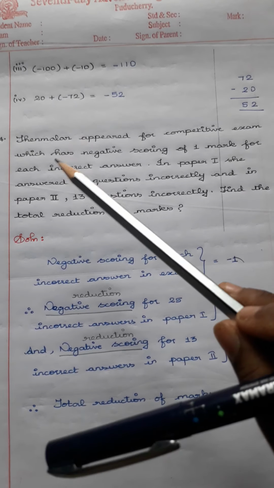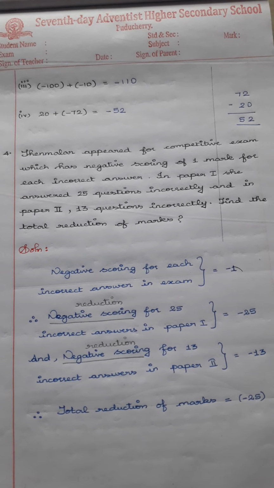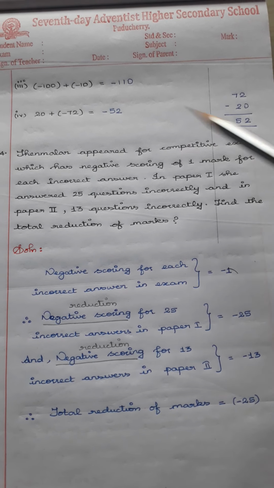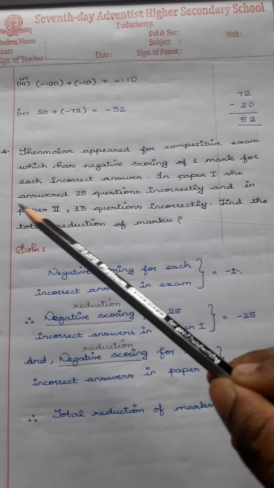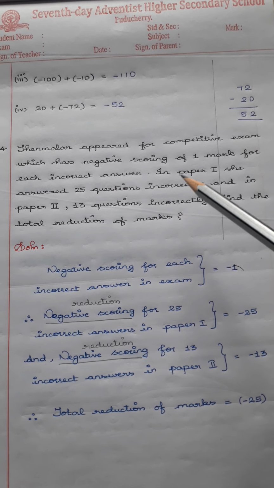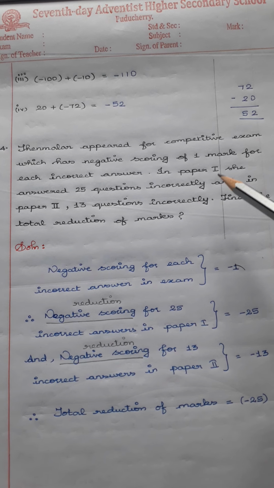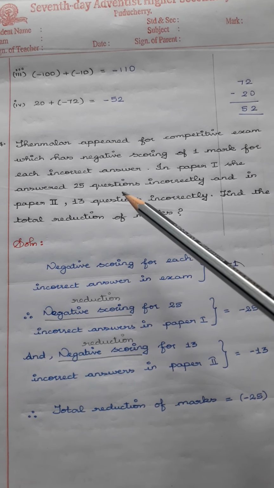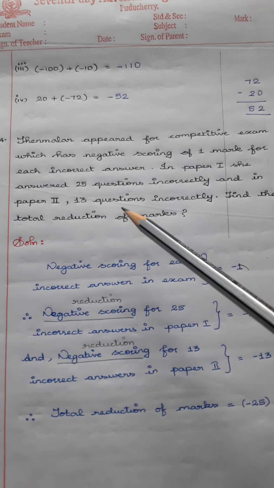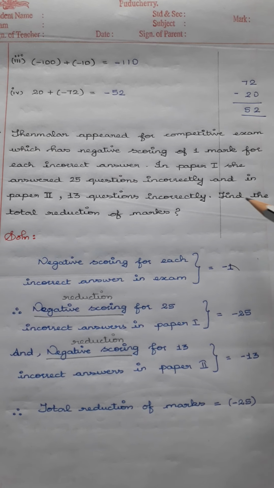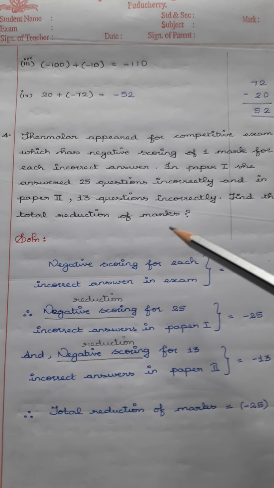So now we are going to the next question. The question goes in this way. Thenmalar appeared for a competitive exam which has negative scoring of 1 mark for each incorrect answer. In paper 1, she answered 25 questions incorrectly, and in paper 2, 13 questions incorrectly. Find the total reduction of marks.